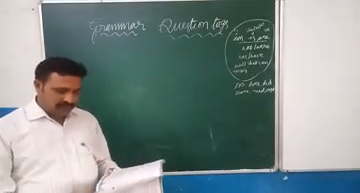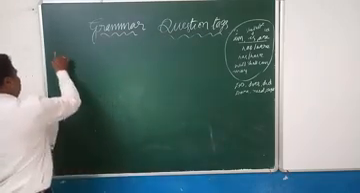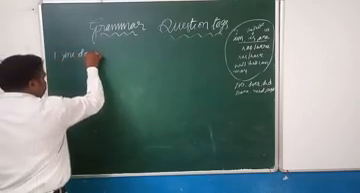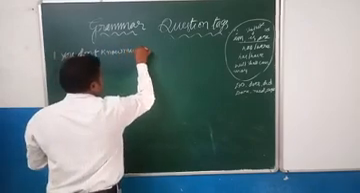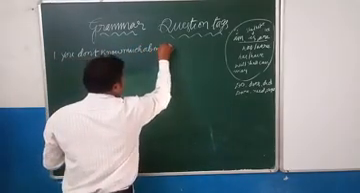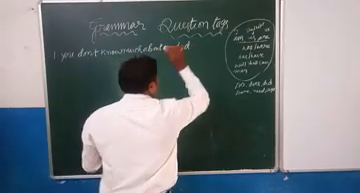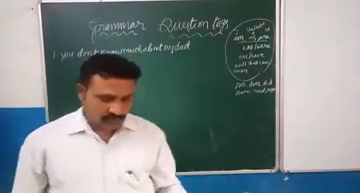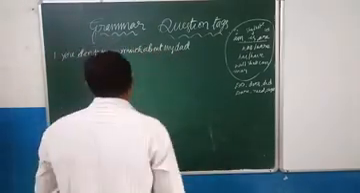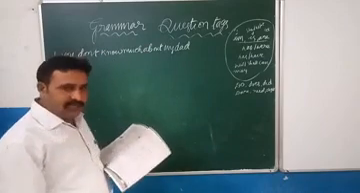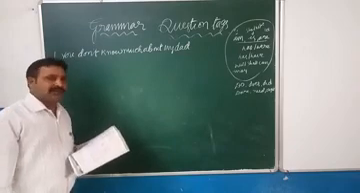Then you don't know much about my dad. You don't know much about my dad, my father. This is the statement. Here he is asking us to make a question tag. By giving this sentence, he is asking us to make a question tag.